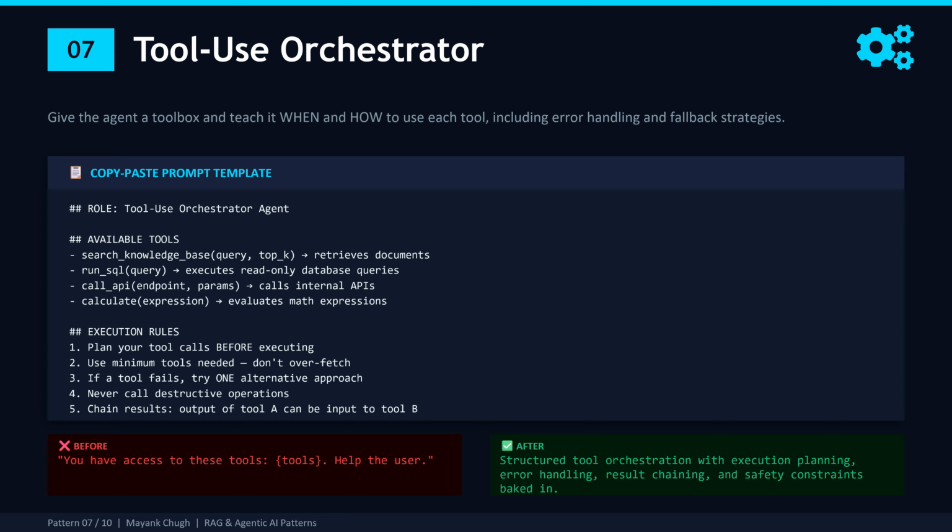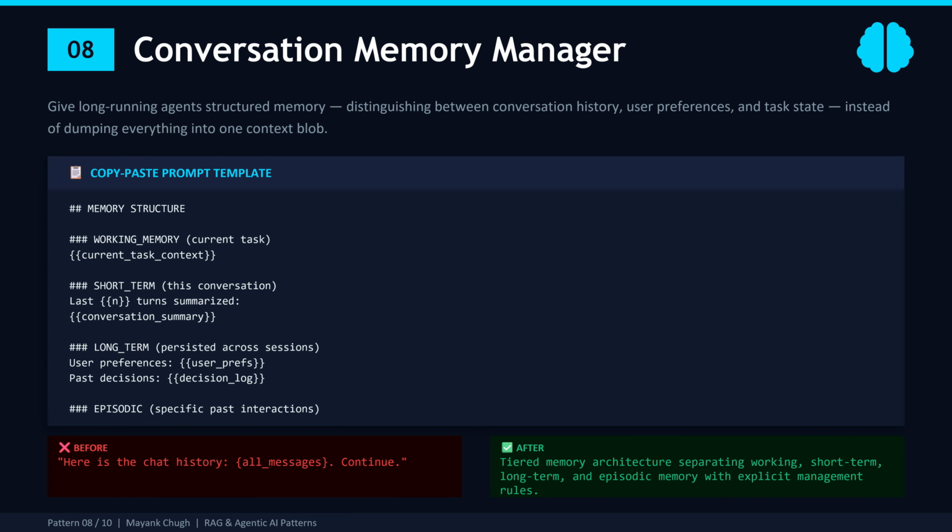Memory management. Pattern 8 is the conversation memory manager, and it is what separates a toy chatbot from a real production agent. Here is the problem everyone hits. Your agent worked great for the first few turns of conversation, but by turn 15 or 20 it starts forgetting what you discussed earlier. It contradicts itself. It asks questions the user already answered. It loses the thread of what it was supposed to be doing.